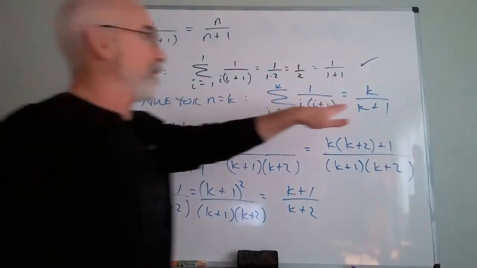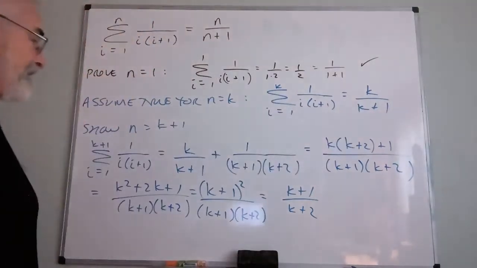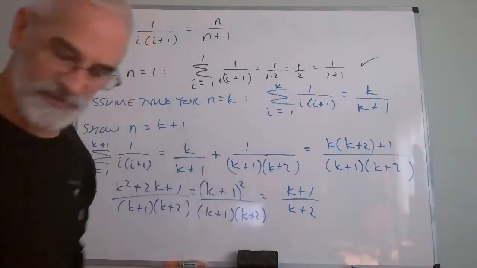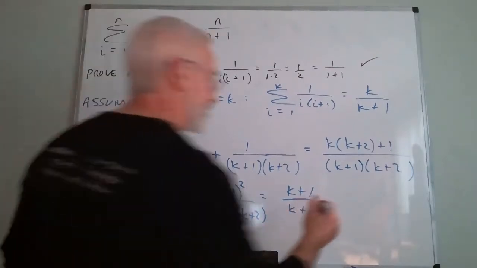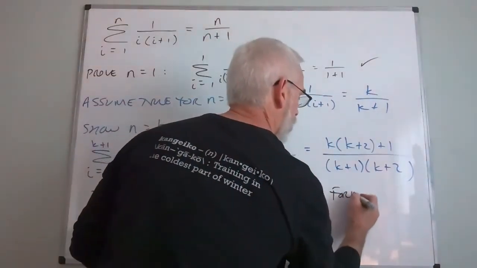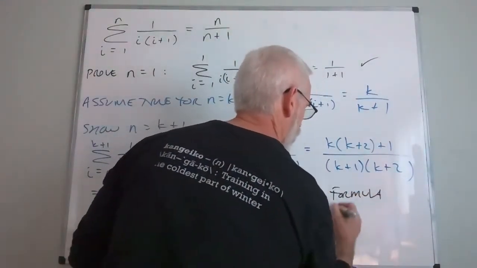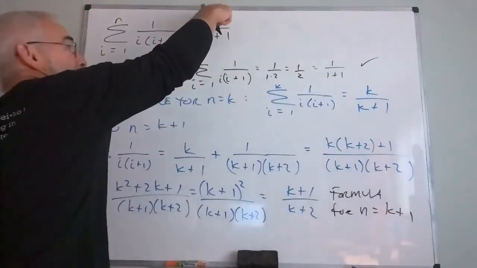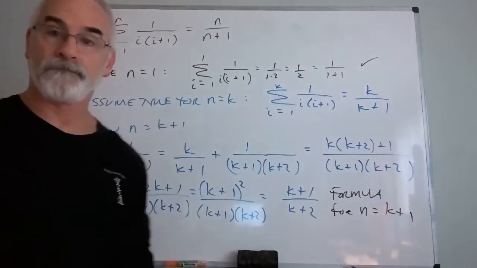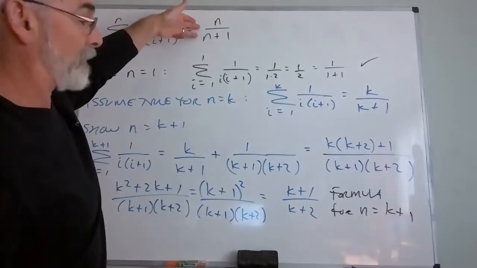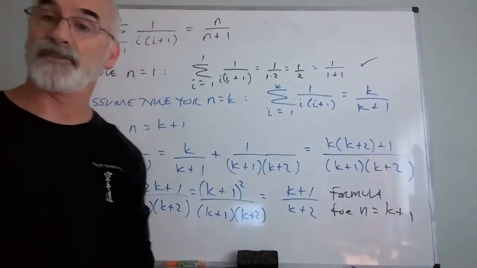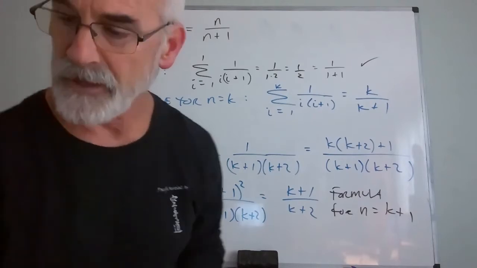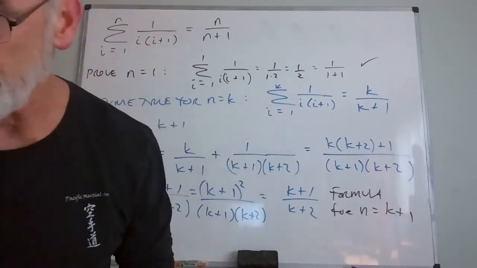By assuming this was true, and now adding the k plus first term, I got this. What is this? This is the formula for n equal k plus 1. That means we're done. We got this formula with n equal k plus 1. We didn't start by assuming it. That was our conclusion. So now we know we've done it correctly. Okay, so that's a simple induction proof for sums.